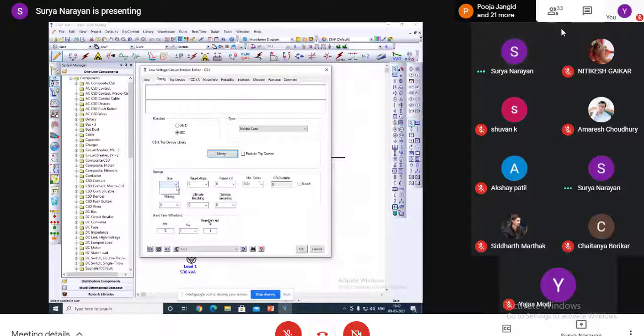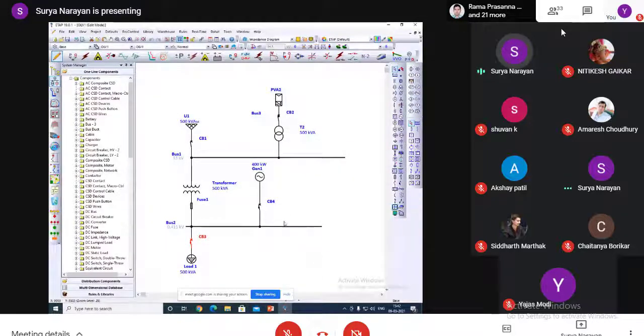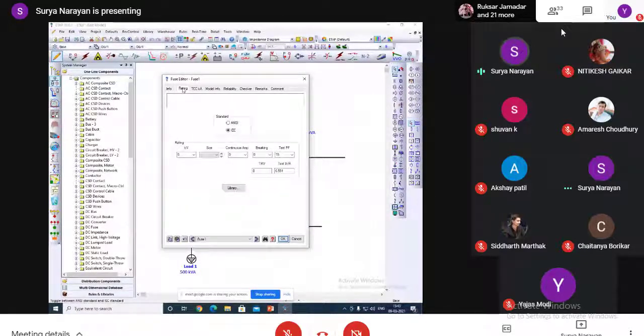Here you can see rated ampere, rated kV, and the minimum delay it should operate, etc. In a circuit breaker, these data we should put in. In a fuse also we can choose from the library.